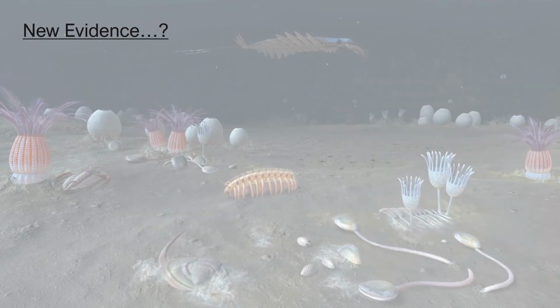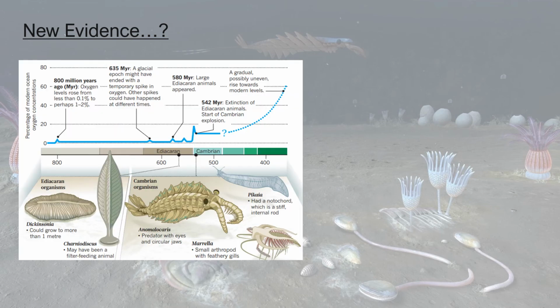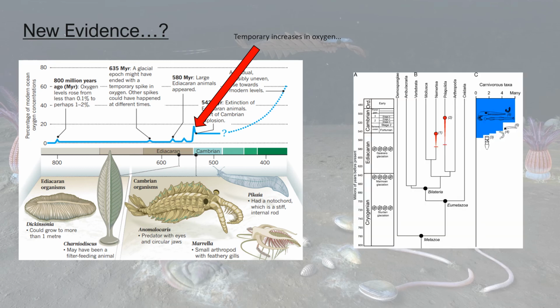Only recently has new evidence begun to shed light on a definitive answer behind the Cambrian Explosion. In-depth studies have now suggested that small, temporary increases in oxygen levels in both the atmosphere and oceans could have been enough of a trigger, causing the Cambrian Explosion. Research has found that increases as little as 5% could have driven the emergence of predatory species. The emergence of these predators could have led to an evolutionary arms race between other organisms, thus causing the rapid explosion in body plan complexity observed in the fossil record.